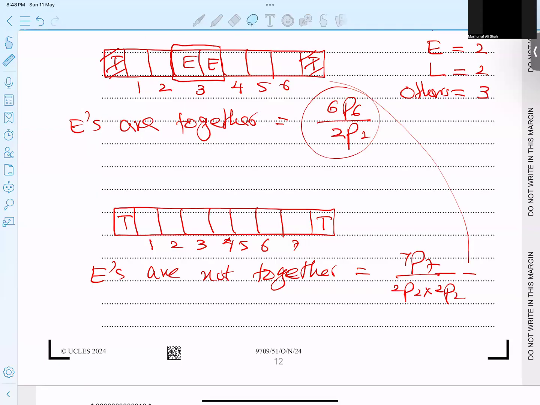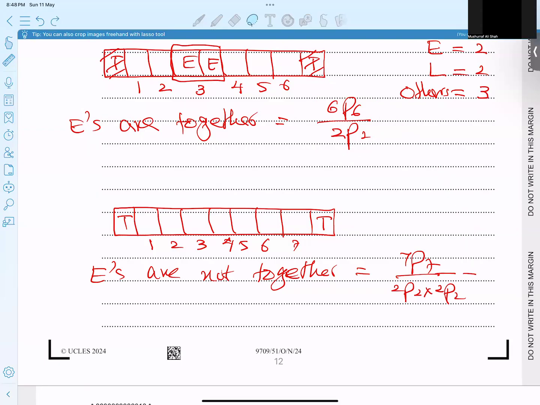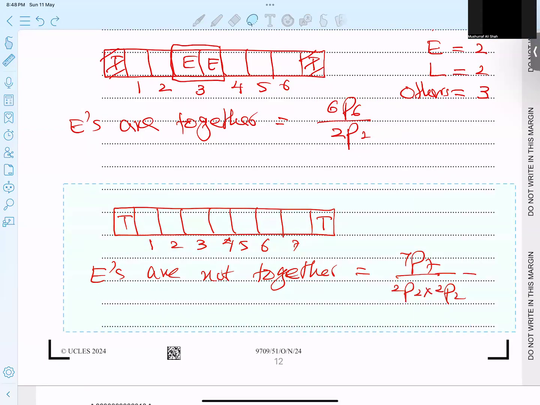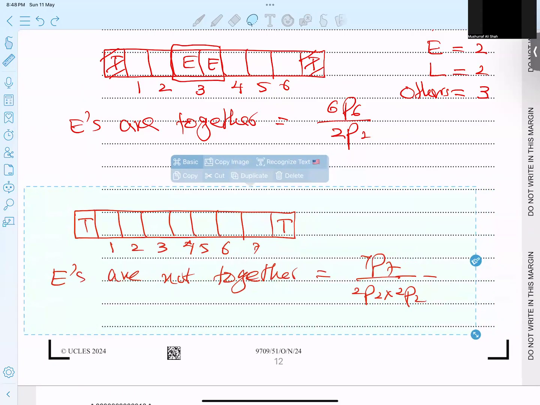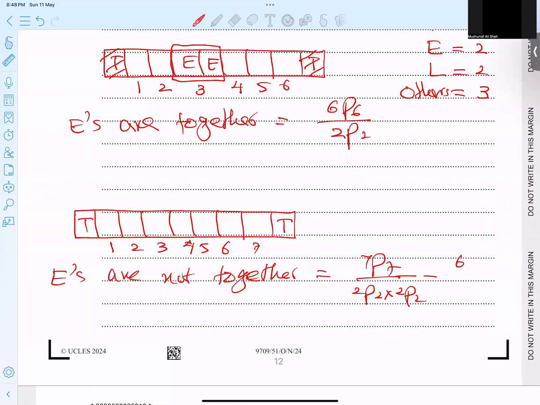Why subtract this answer? Basically, students, I will tell you why I'm subtracting. So this is 6P6 and divide by 2P2, and my answer is finally coming. Let me check. It is coming 900.